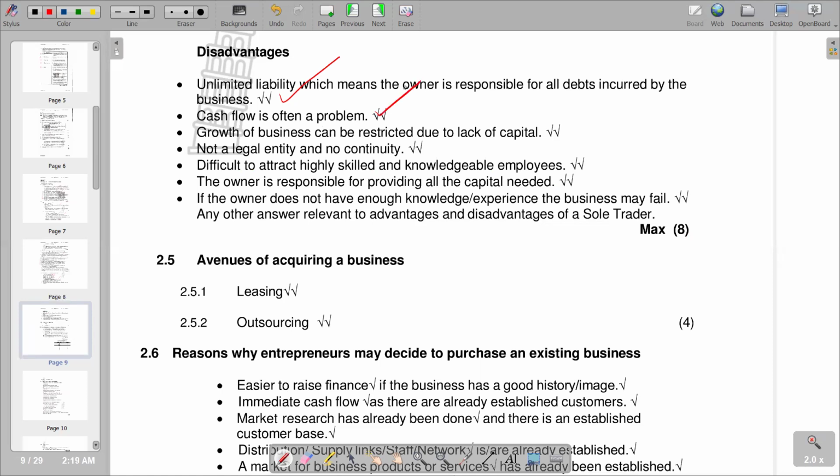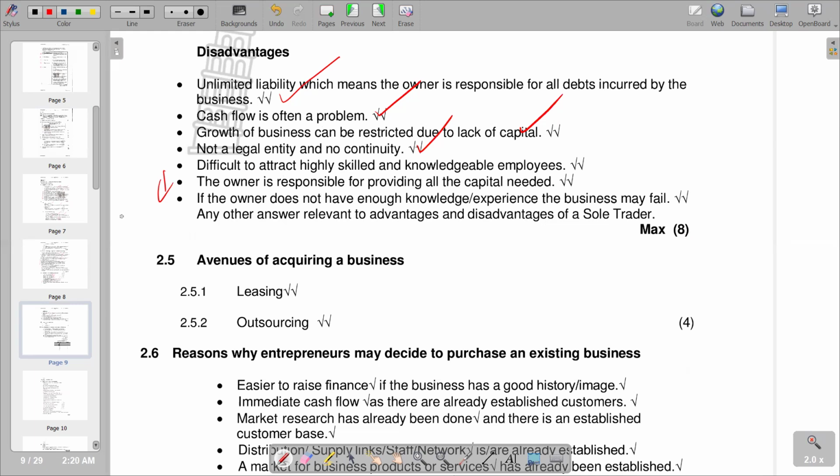Then growth of business can be restricted due to lack of capital. So this is the third point. And then the fourth point, not a legal entity and no continuity. So the issue of continuity is always compromised in a sole trader as compared to a company, for example. So we have also other disadvantages that we can include. Remember, our question has 8 marks, and obviously it requires at least 4 points.